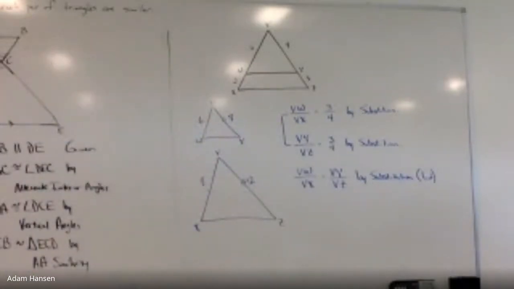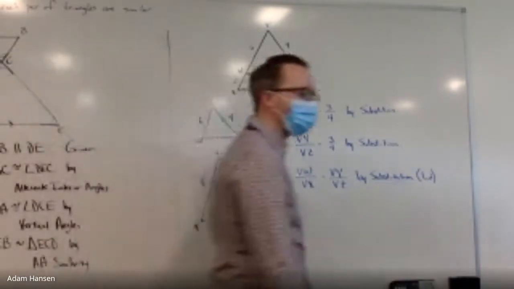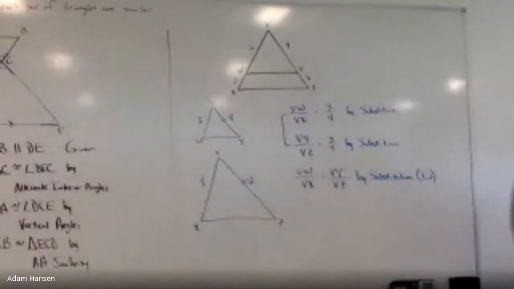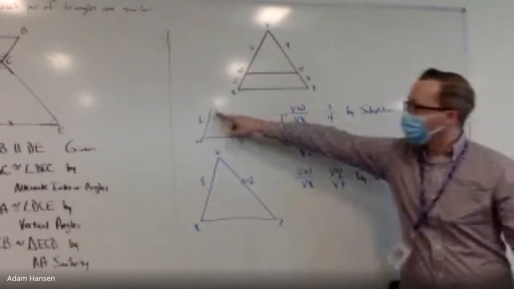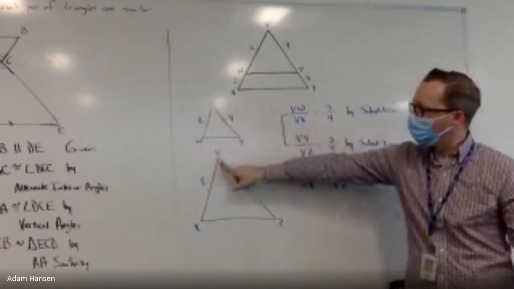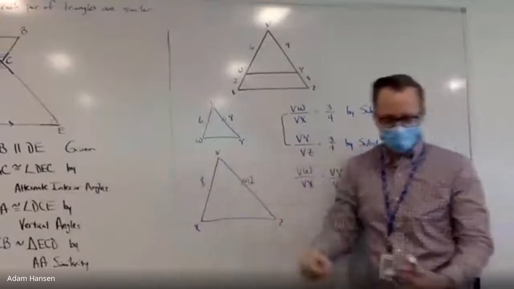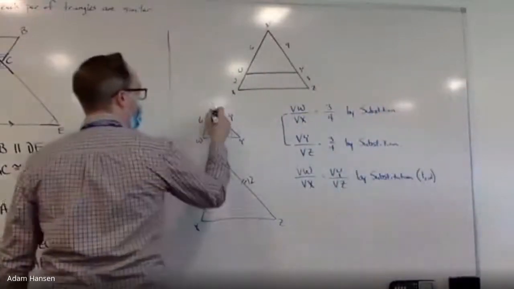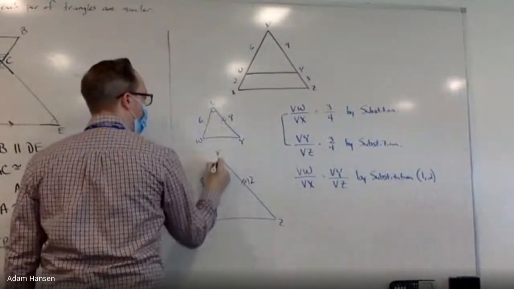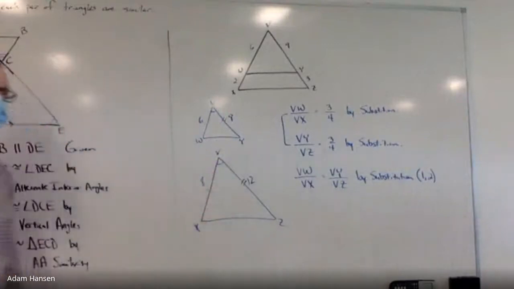Preston, you were talking more about angle V. What do you notice about angle V? It's on both the triangles. What do you mean? If one triangle's inside the other, it would share the angle V. So don't they have a common angle measure? Yeah. The same angle V in the first triangle also shows up again in the second triangle. So wouldn't those degree measures have to be the same? Because they're using the same angle.